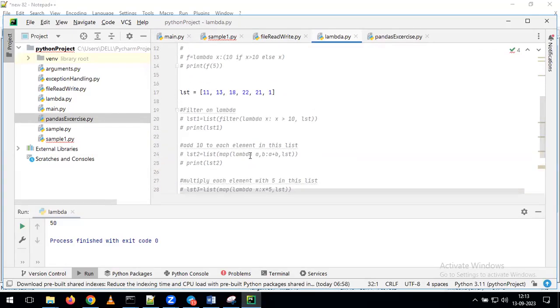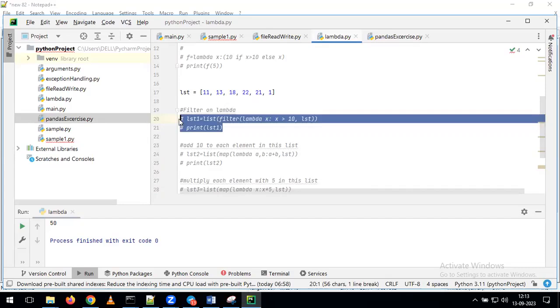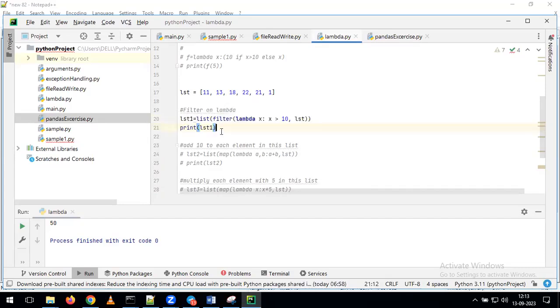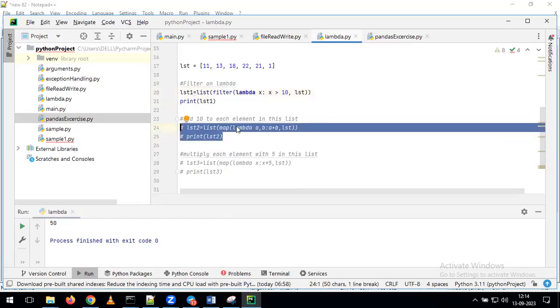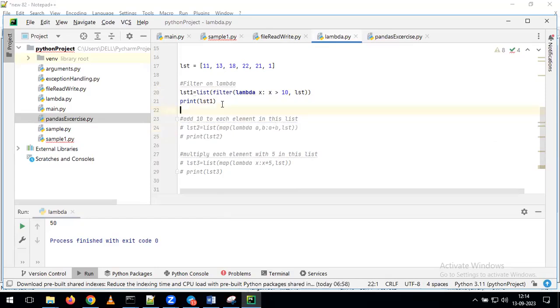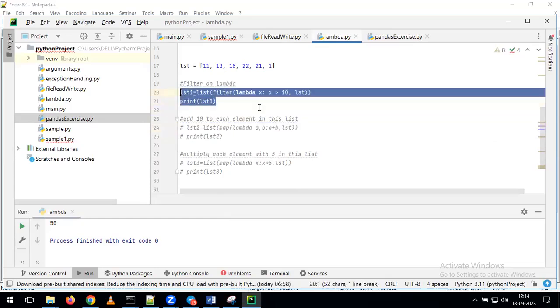Okay. If no questions, just try to give the answer for this one. If you see here, I have given one more example. Here, what we are doing is applying the Lambda in combination with what? Lambda in combination with filter or Lambda in combination with map? We are applying the Lambda in combination with the filter. If you understand the previous example, with that understanding, Lambda in combination with map we already discussed. By using this example, try to give the answer. What will happen with this example? Any guesses?